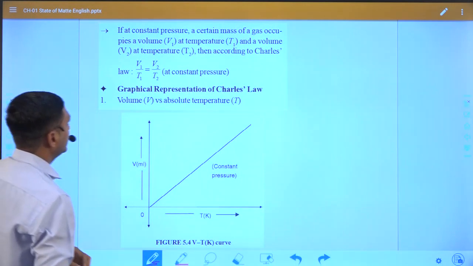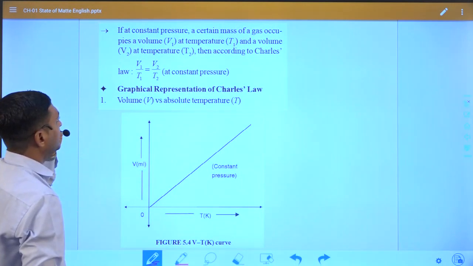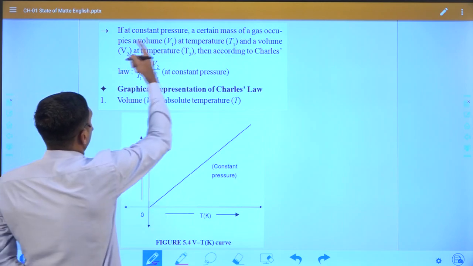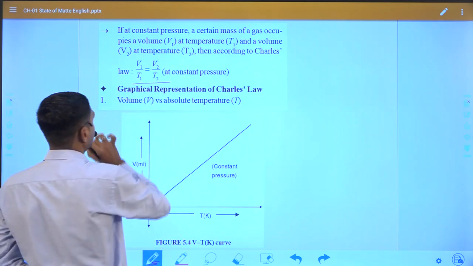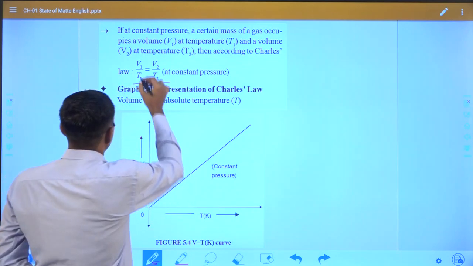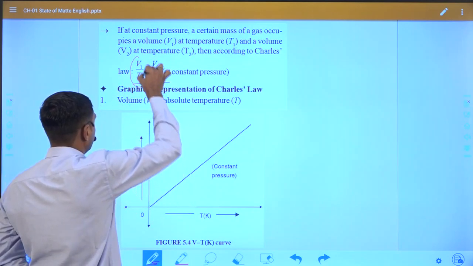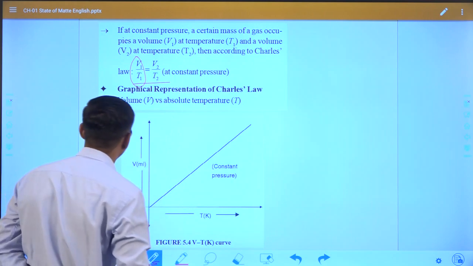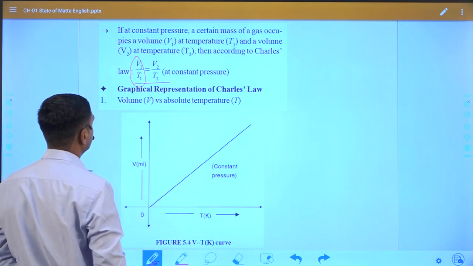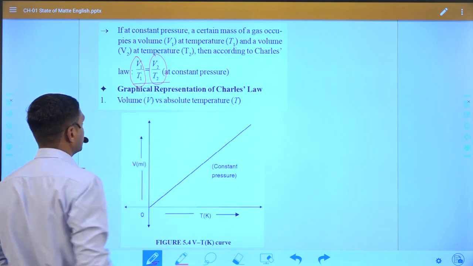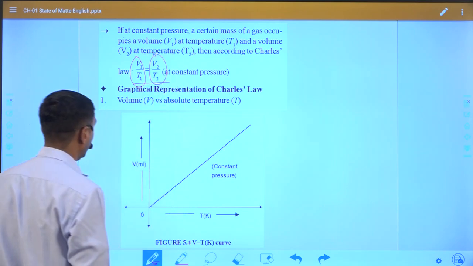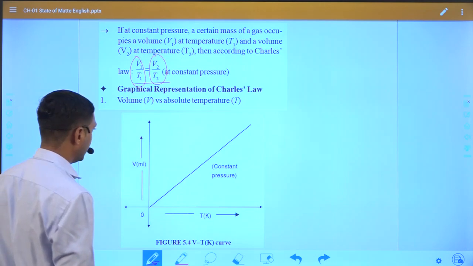After rearranging the equation, the law becomes V1 by T1, that is the initial condition, and after the change of temperature it becomes V2 by T2, right?